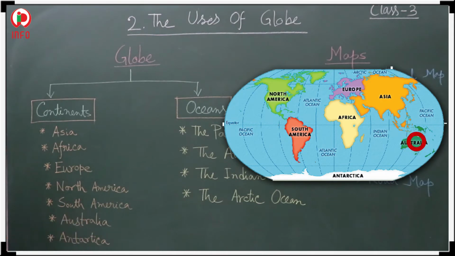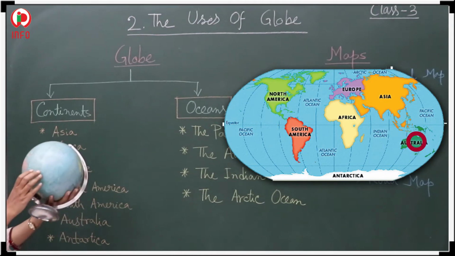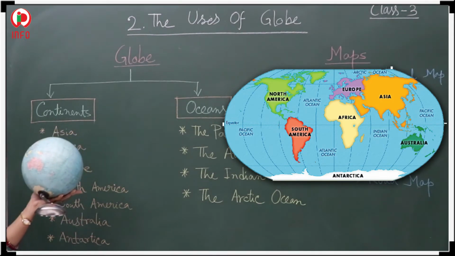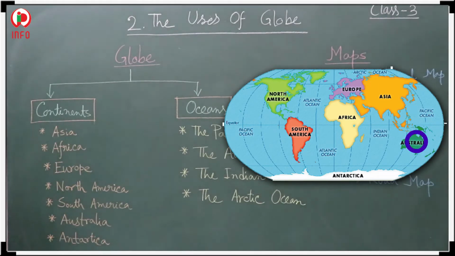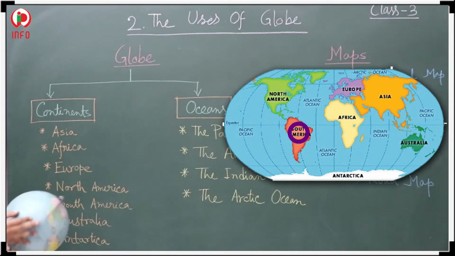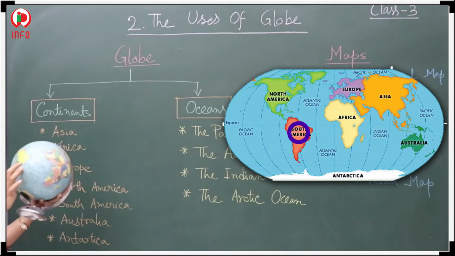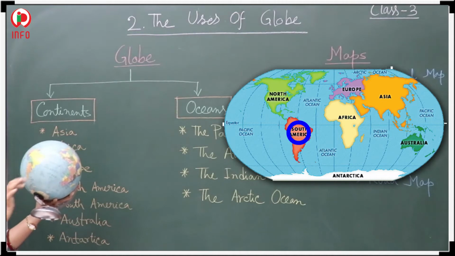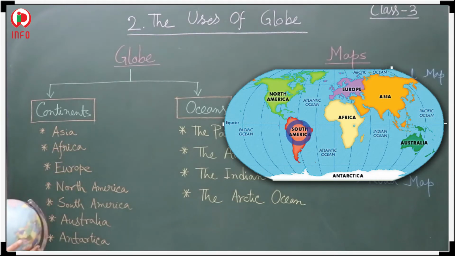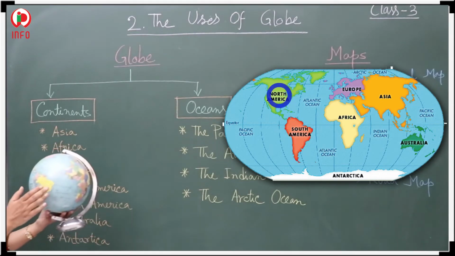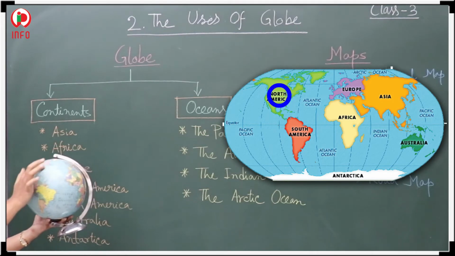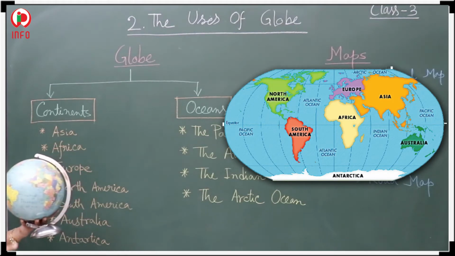Next, Australia. See here, are you able to see? It is very small in size with respect to the other continents. Now the South America, I'm showing you, this one is South America. And just above South America, North America is located.